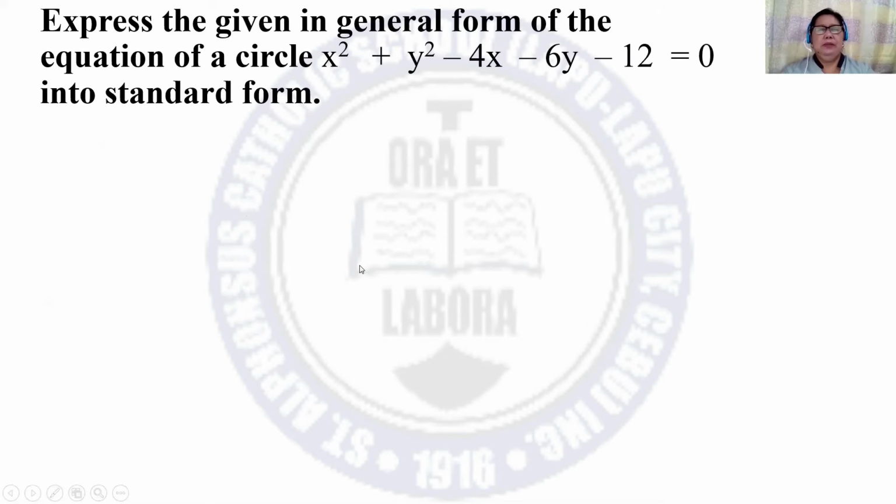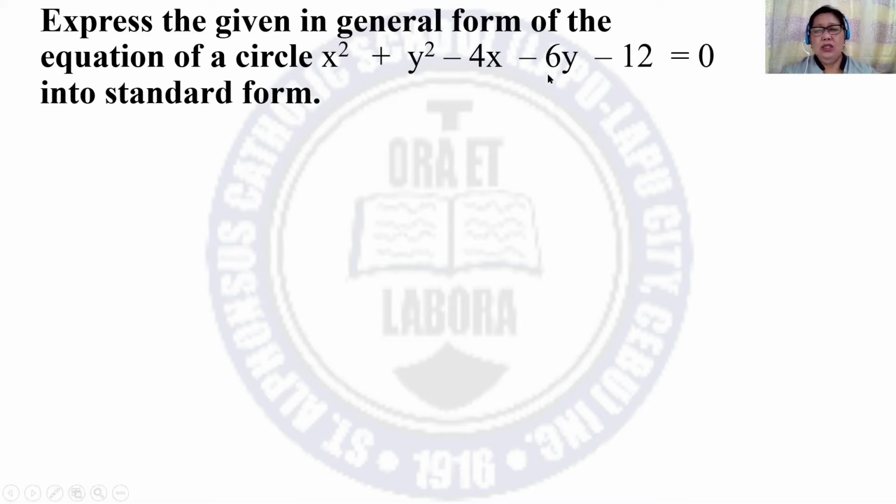Next example. Express the given general form of the equation of the circle x squared plus y squared minus 4x minus 6y minus 12 is equal to 0 into standard form. Meaning we have to change this general form in standard form.